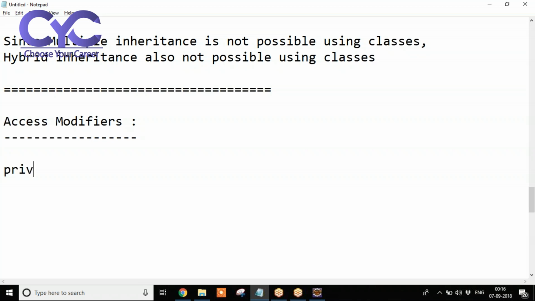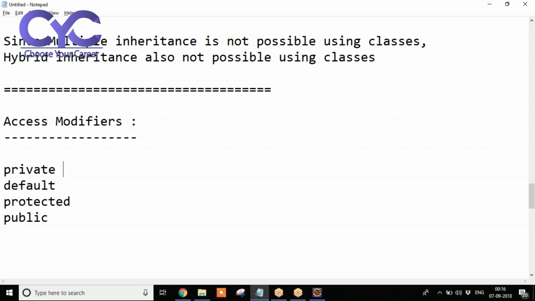What are those? First one is private, second one is default, third one is protected, and the last one is public. Totally we have four access modifiers: private, default, protected, and public. Mostly we are going to apply these modifiers for variables and methods. Now you need to know the scope. First we'll go for the theory part, then we'll go with an example, similar to inheritance.